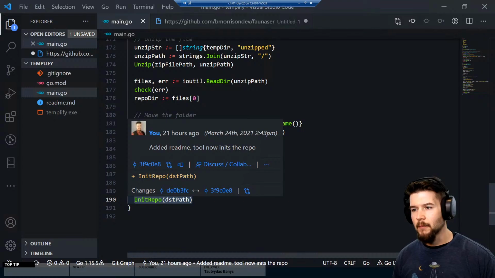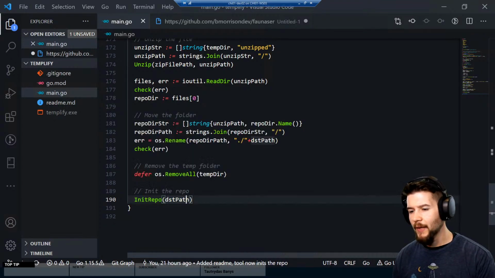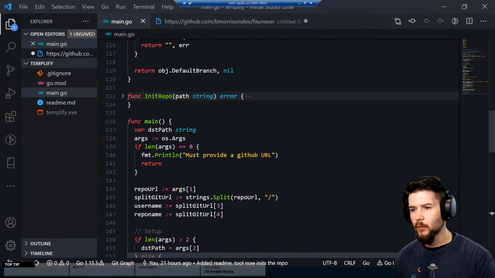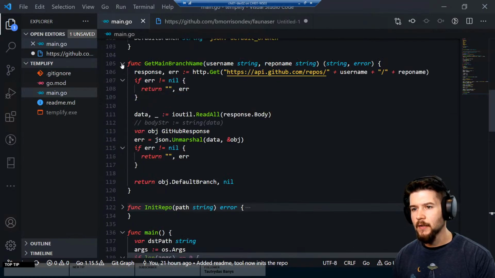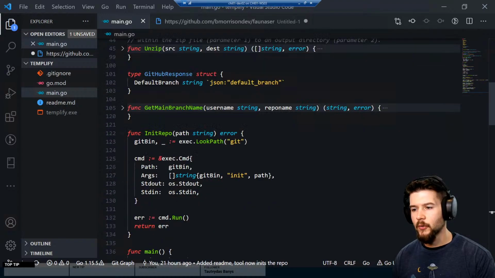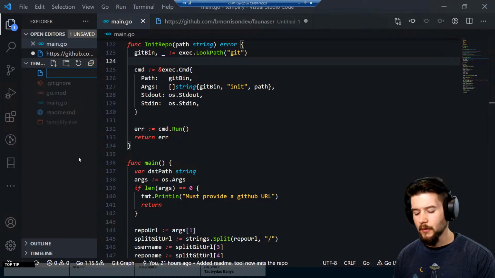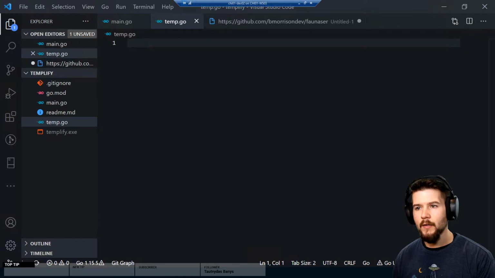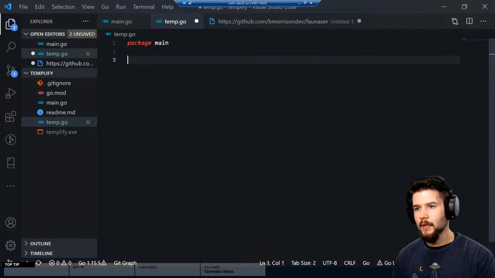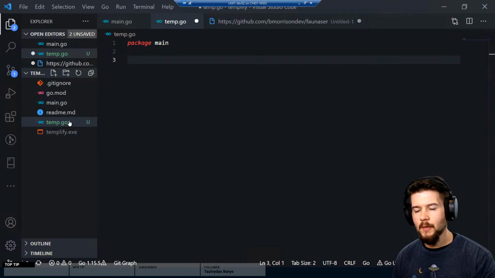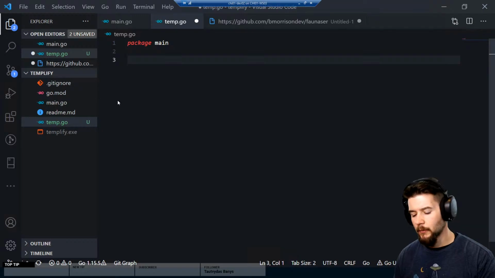So the one main thing I wanted to do as far as error correcting is this initialize repo. I don't currently have a way to check if Git is installed on the machine. So that's, I guess, what we're going to play around with today. So I'm going to create a new file here, and we'll say temp.go, because I don't want to edit my main.go since that is in a working state. So I'm going to create a temp.go file so we can play around with this.